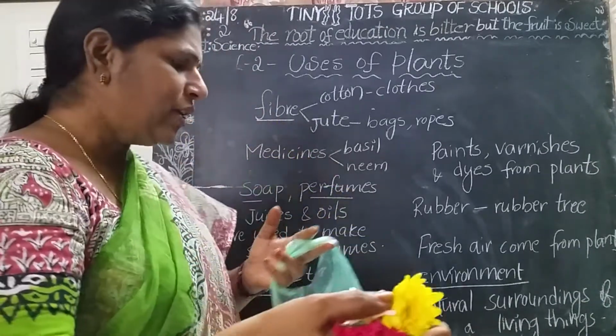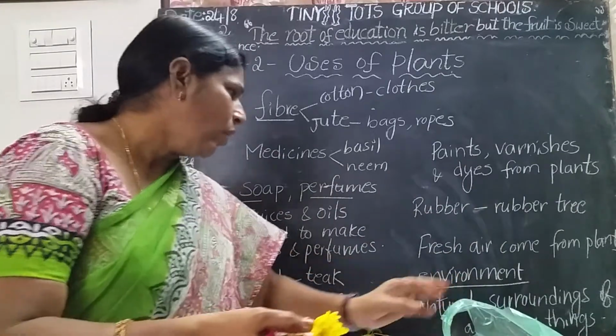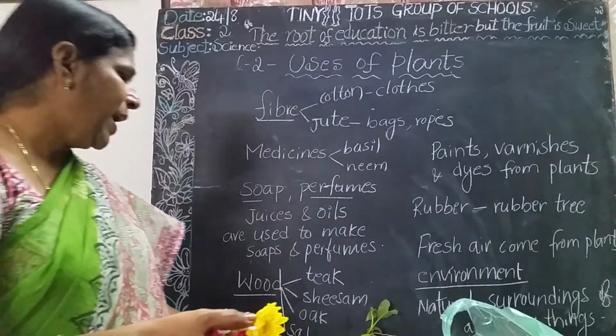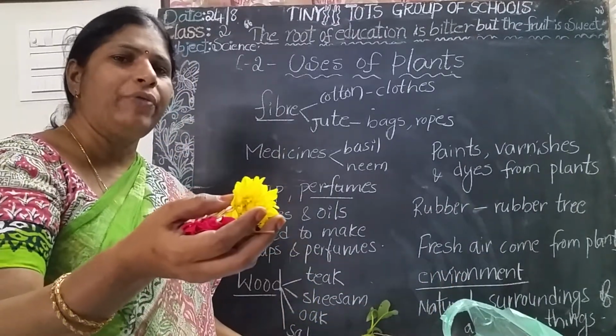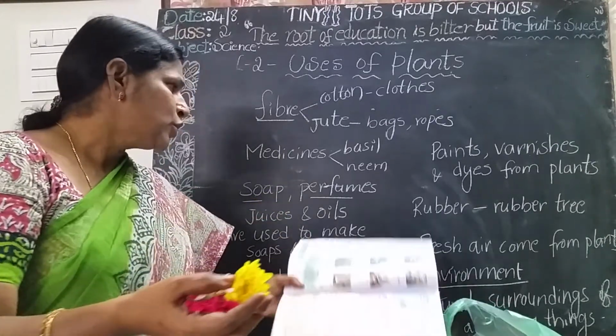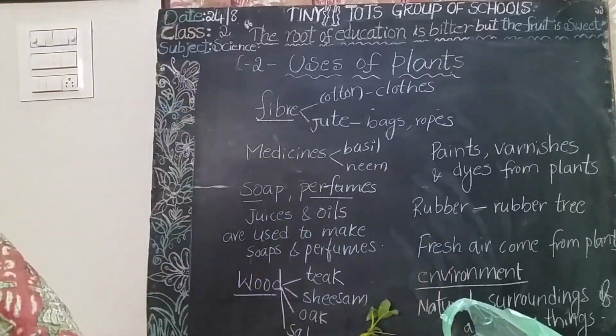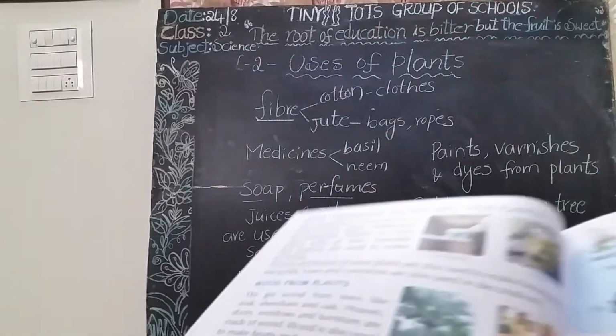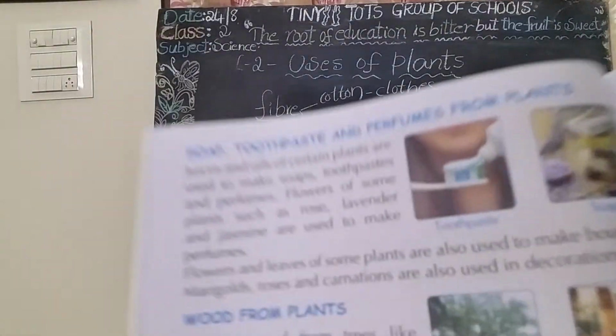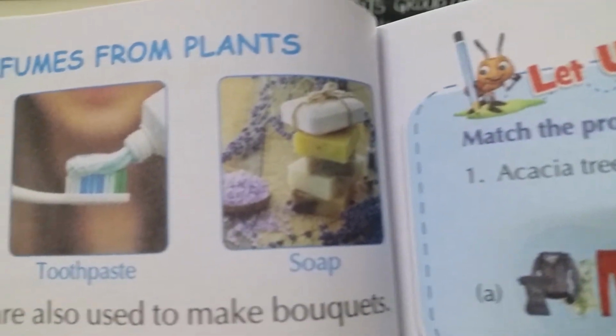And also some people make oil by using the flowers. So some soaps, some perfumes are also made from the flowers. See children, see here. And soap, see here.